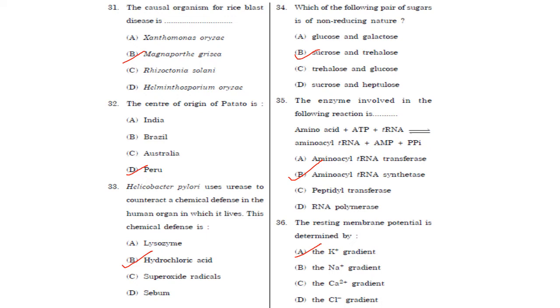The next one: the resting membrane potential is determined by. So it is determined by the K+ gradient. Answer is option A.